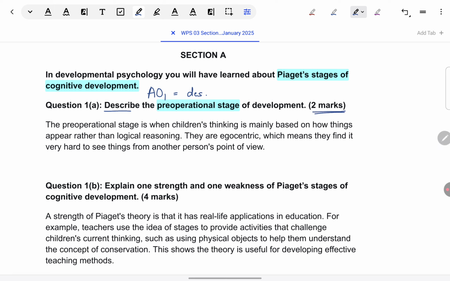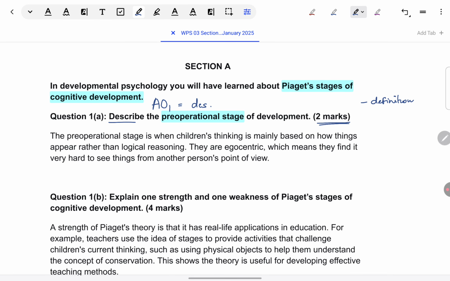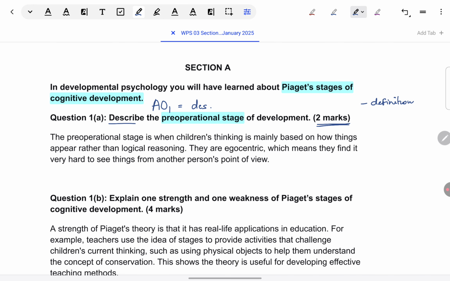So, first, we should give a definition of the concept. I've recommended in my previous videos also, for your AO1 type of short questions, always begin with the definition. That's good practice. And for a second point, since it's 2 marks, only the definition can't get 2 marks, it'll get 1 mark. Any elaboration or any example will do.